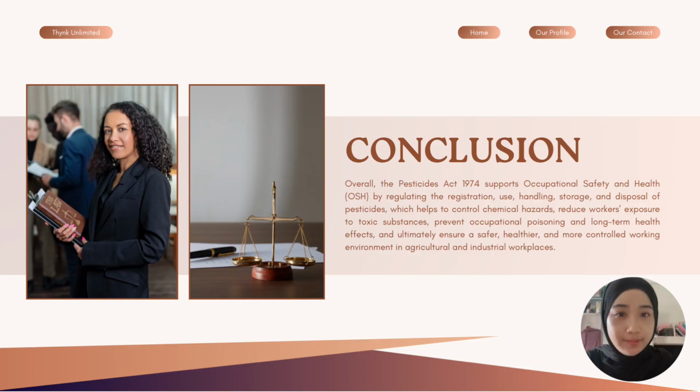So here are the conclusions. Overall, the Pesticide Act 1974 supports occupational safety and health, which is OSH, by regulating the registration, use, handling, storage, and disposal of pesticide. This helps to control chemical hazards, reduce workers' exposure to toxic substances, prevent occupational poisoning and long-term health effects, and ultimately ensure a safer, healthier, and more controlled working environment in agriculture and industrial workplaces. That's all.